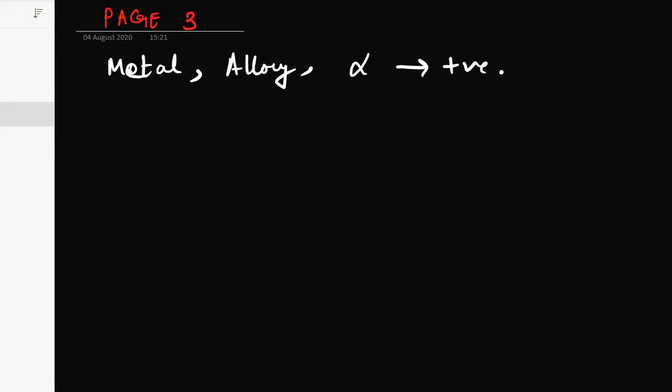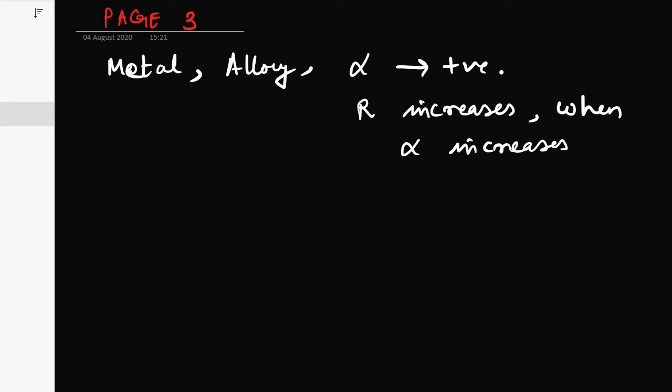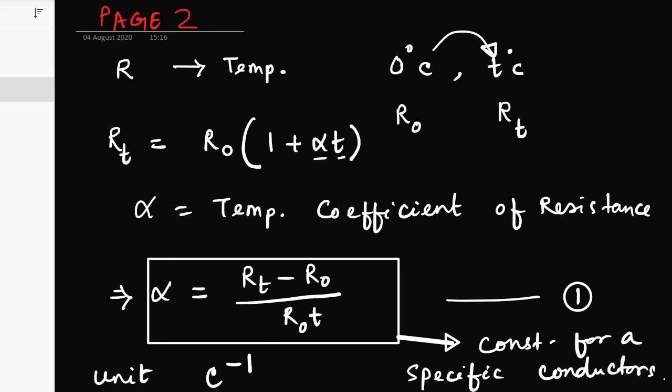You must remember it, because their resistance increases with increase in temperature. Because they are good conductors of electricity, resistance increases when temperature increases, which is the formula we have written, RT minus R0 divided by R0T.